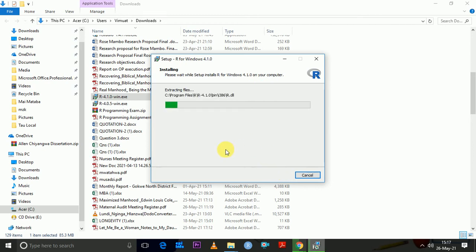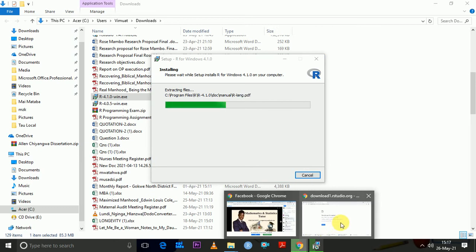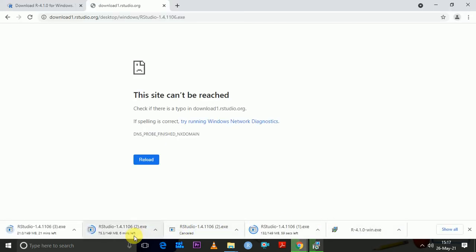So now my R is installing. I'm installing my R 4.1.0 and it doesn't take a lot of time. Very soon it will be in. Let me check what's happening with my RStudio.